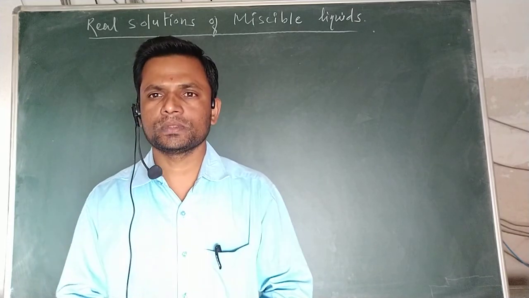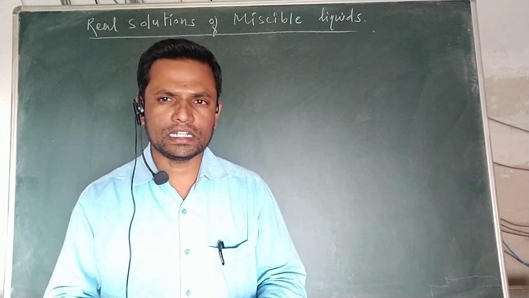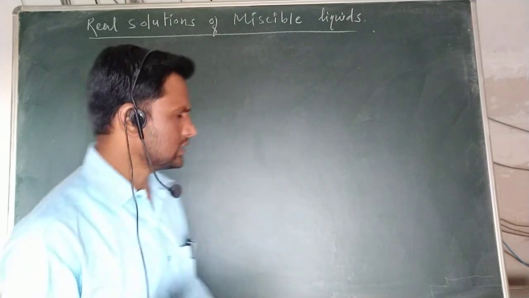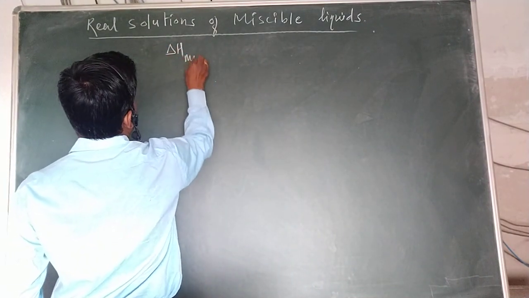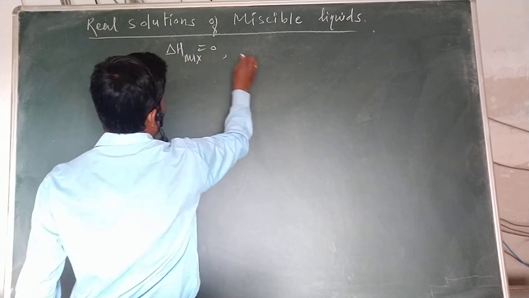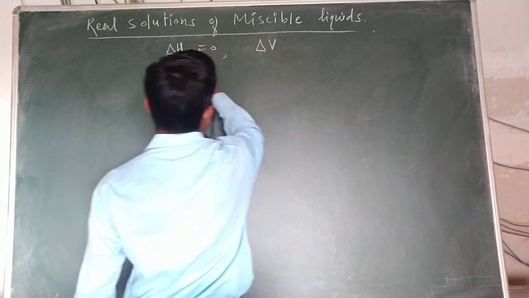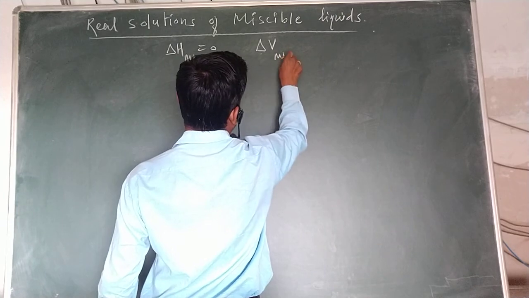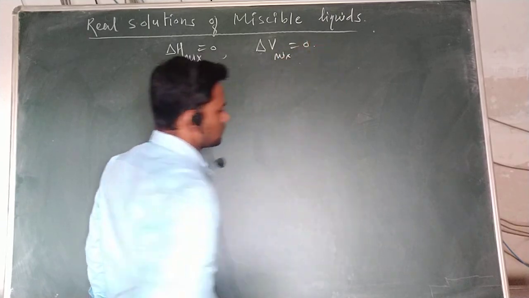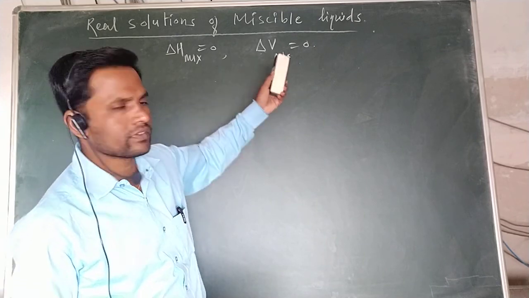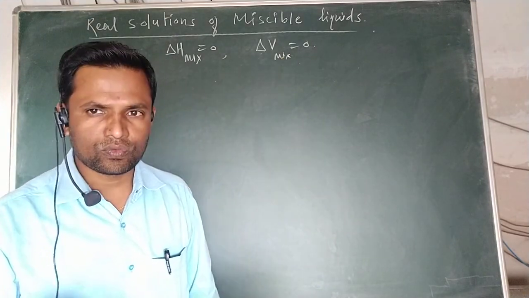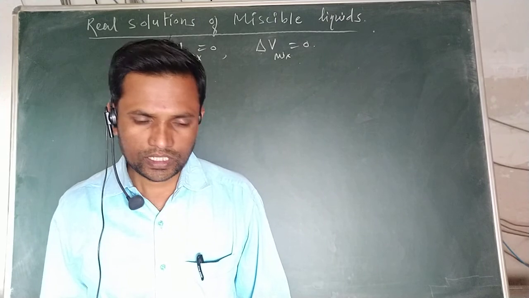Then they are said to be ideal solutions, where delta H mixing is equal to 0, and delta V mixing, the change in volume, is also equal to 0 for ideal solutions.